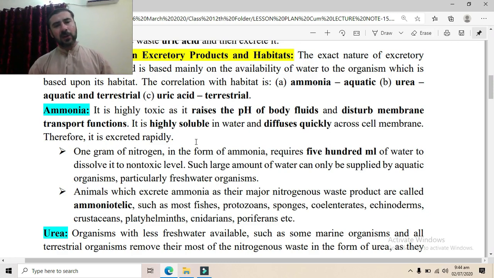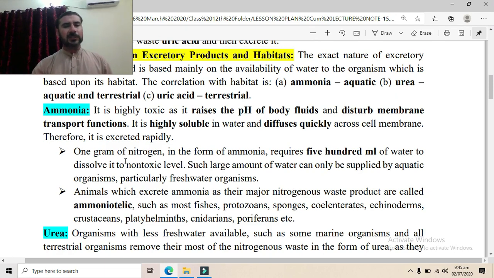Now it is highly soluble in water and it diffuses very quickly across the cell membrane. If water is available, then since it is very highly soluble in water, it will very quickly diffuse out across the cell membrane. Therefore, it is excreted very rapidly whenever water is available, particularly in freshwater organisms where water is available in large amounts. Similarly, there are certain marine organisms which have high availability of water, so they release their excretory products, nitrogenous waste, in the form of ammonia.